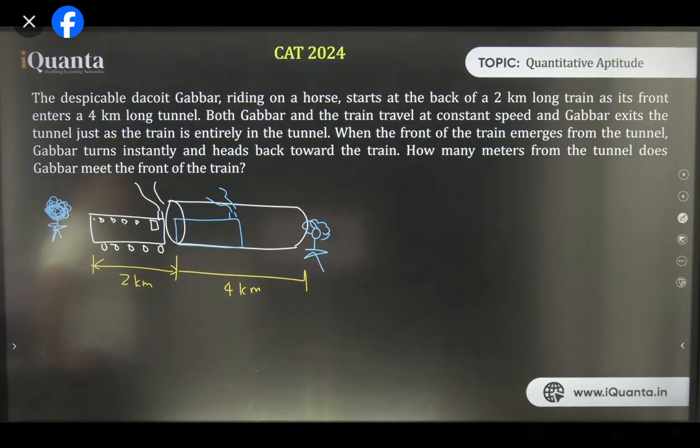The question says both Gabbar and the train travel at constant speed. That means their speeds are constant. It doesn't mean the same speed. Some people think, how can it be the same speed.